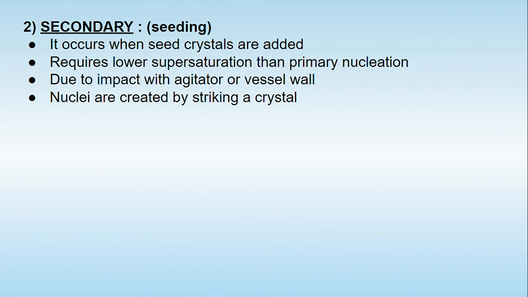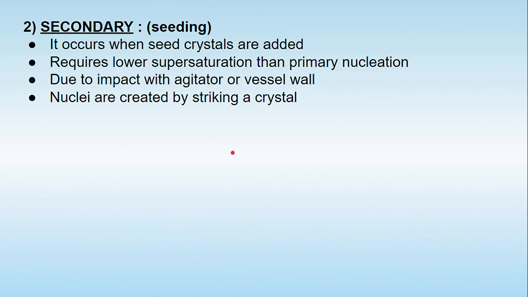The second type of nucleation is called secondary nucleation. I can say the secondary nucleation is a forced nucleation, in which we try to generate nuclei in the supersaturated solution by the addition of crystals. The seed crystals may be of the same solute from which the solution has been formed, or they may be different. But in the case of secondary nuclei, we require lower supersaturation than primary nucleation, because the primary nuclei have already been formed. The secondary nucleation is formed due to the impact with either the agitator or the vessel wall, and nuclei are also created by striking a crystal.